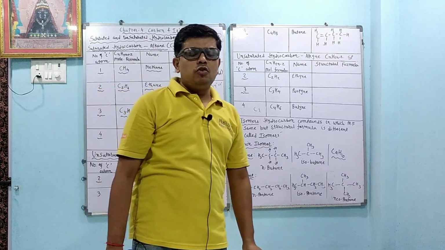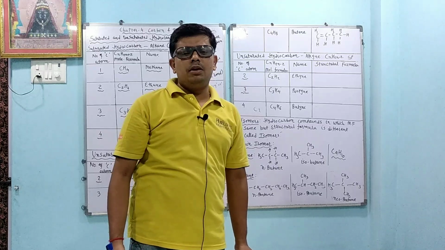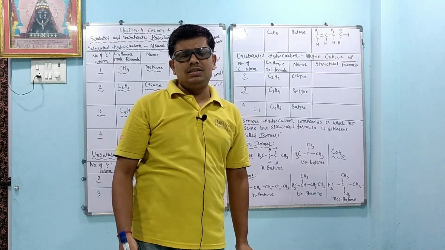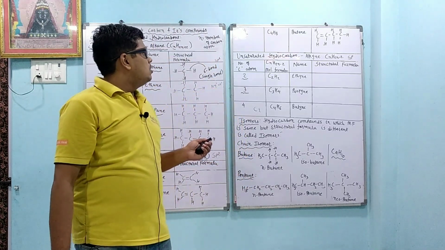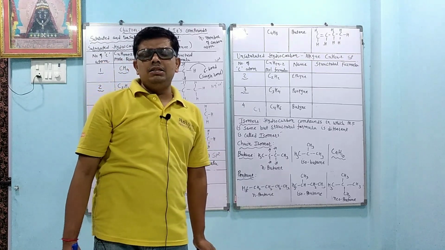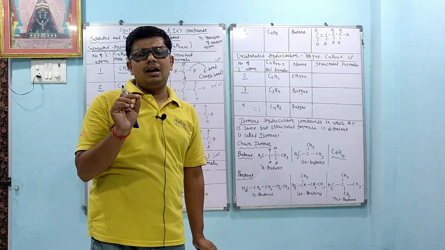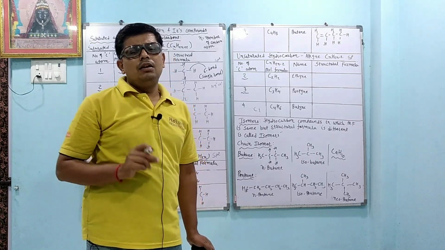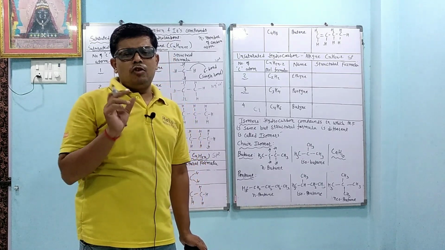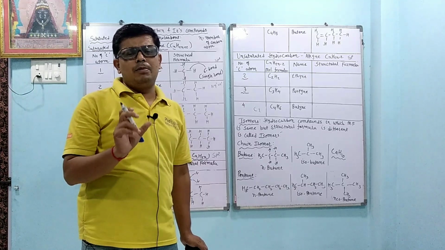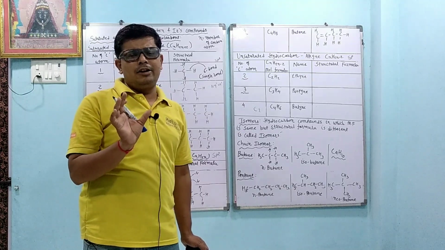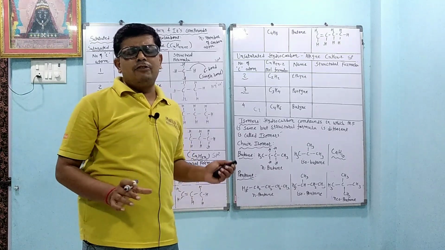Now dear student, we are going to learn about the second category of unsaturated hydrocarbon, that is alkyne. Alkyne means what? Alkyne means a triple bond is present. When you hear the word alkyne, with the ending Y-N-E, then a triple bond is present. Now a triple bond is not possible in one carbon atom. At least two carbon atoms are required. So it starts from ethyne.